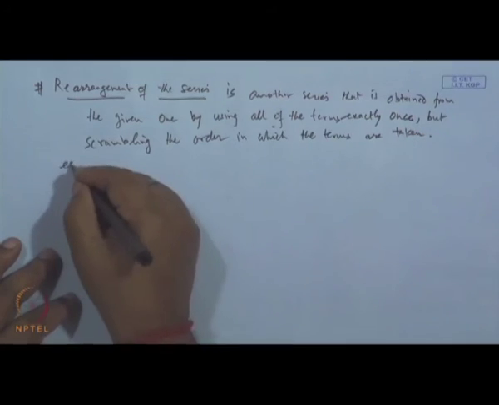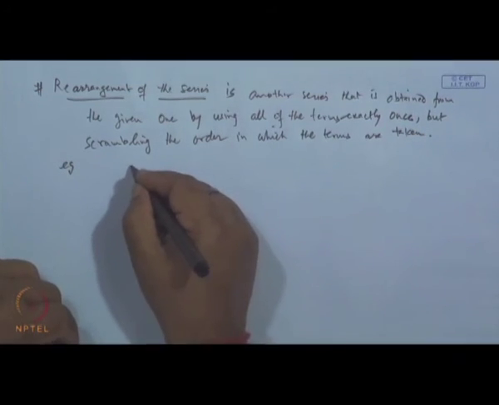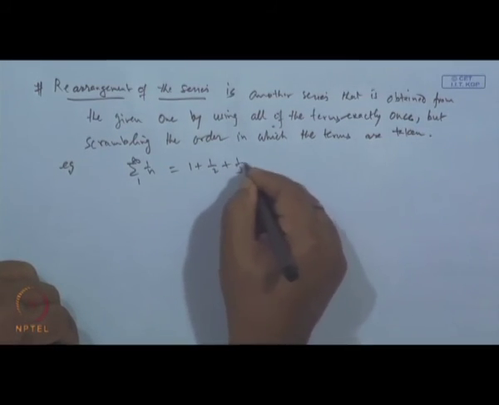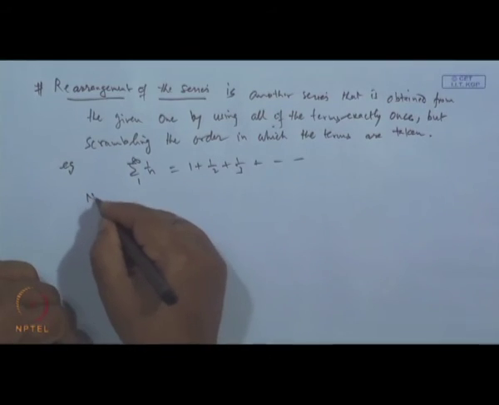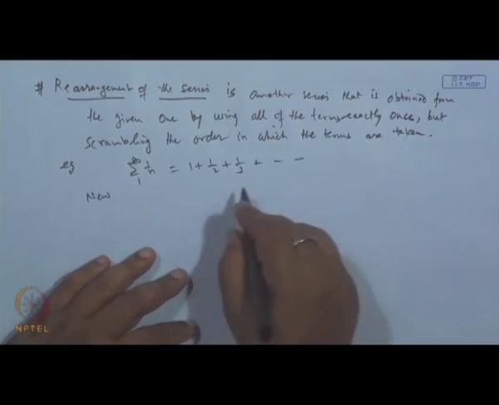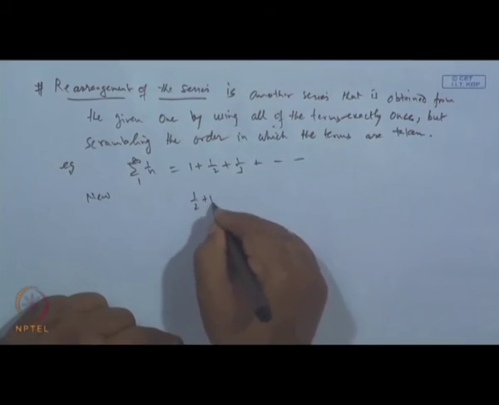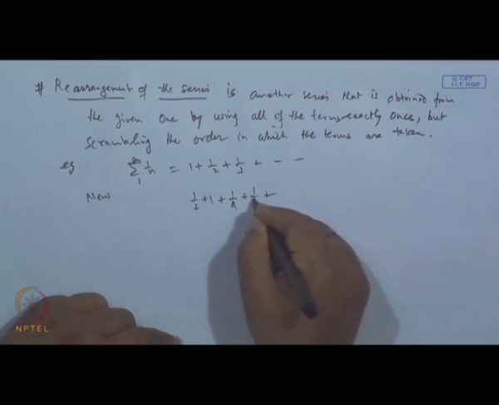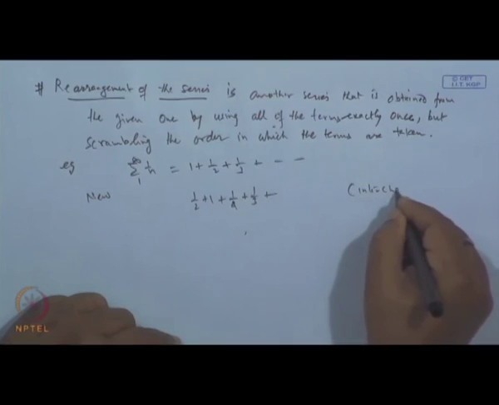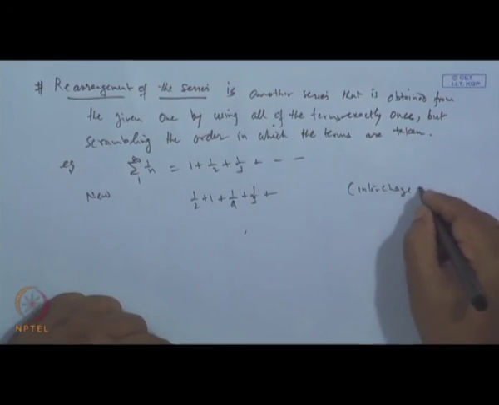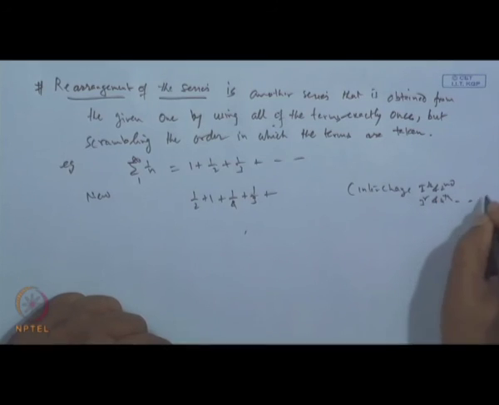For example, take the harmonic series, sigma 1 by n from 1 to infinity: 1 plus 1 by 2 plus 1 by 3 and so on. Suppose I take a rearrangement of this harmonic series by interchanging the first and second terms: so, half plus 1, then the third and fourth terms, 1/4 plus 1/3, and so on. Interchanging the first and second, third and fourth terms and so on, we get a new series.